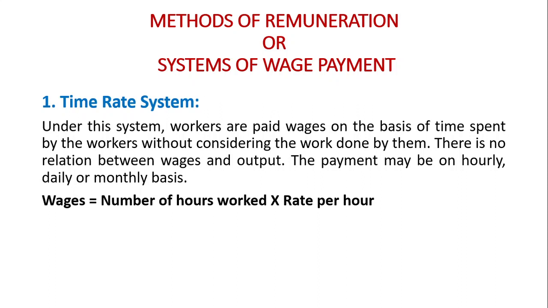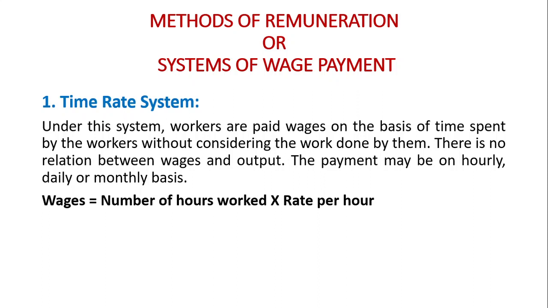The first one is the time rate system. What do you mean by this time rate system? Under this system, workers are paid wages on the basis of time spent by the workers without considering the work done by them. For example, the standard working hours per day is 8 hours.